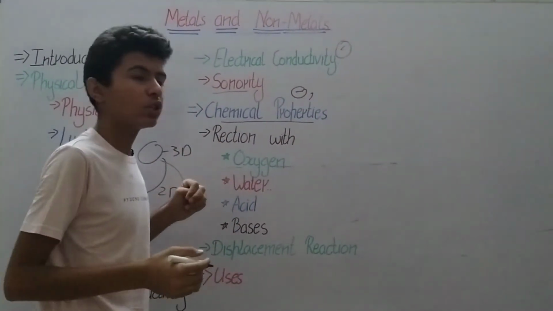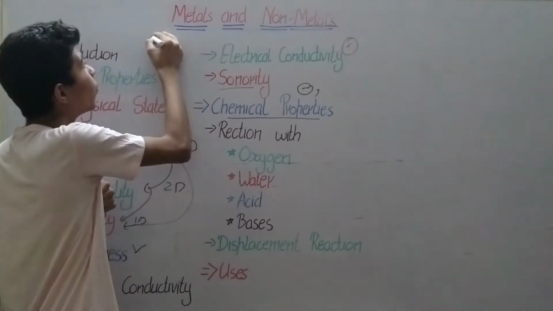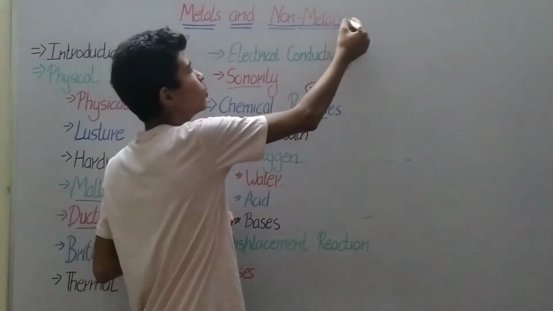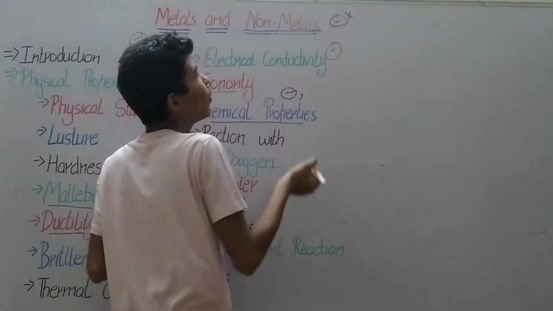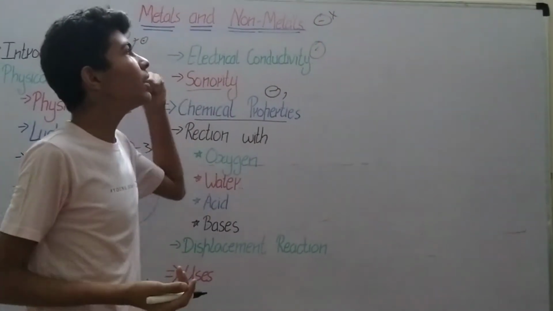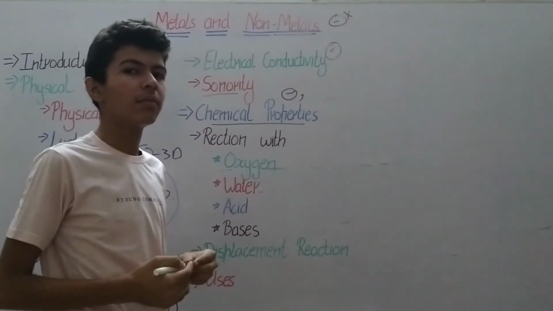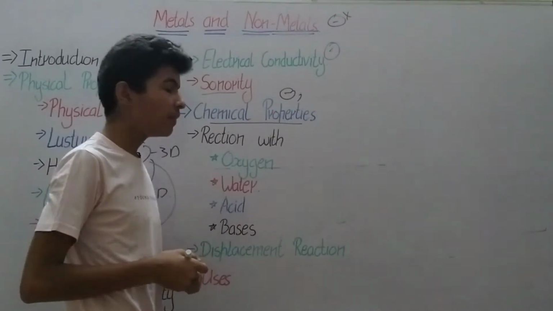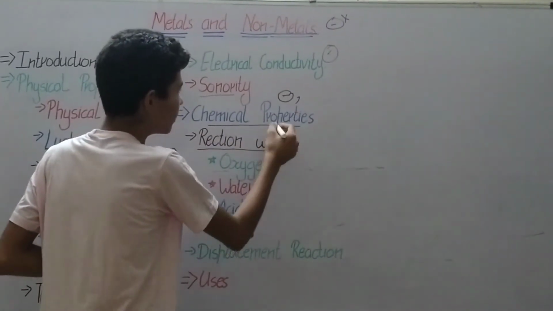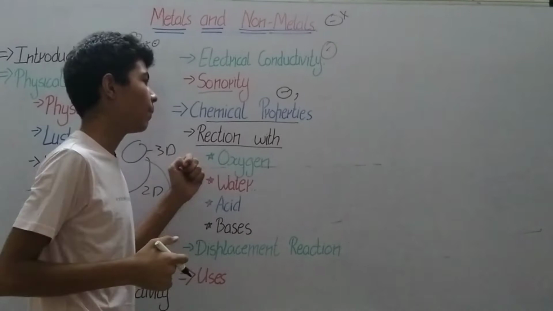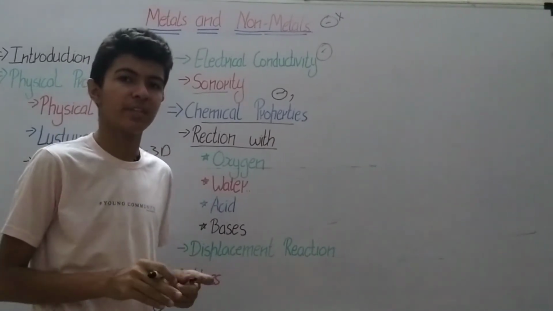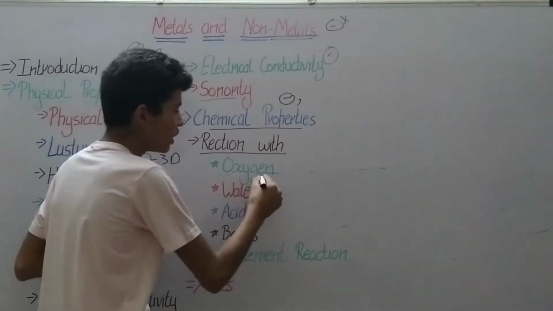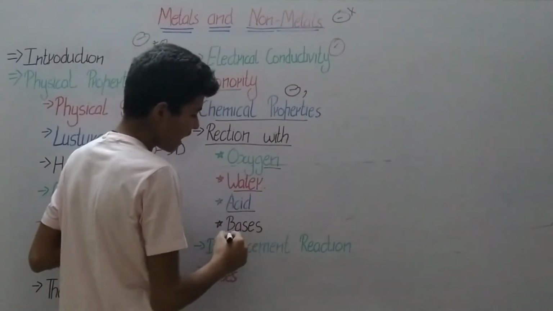Metals have more free electrons compared to hydrogen, whereas non-metals have the least amount or none at all of the free electrons, that is negative electrons. These chemical properties can be seen with the help of reactions with different types of substances. For this grade, we are only taking the reactions with oxygen, water, acids and bases.